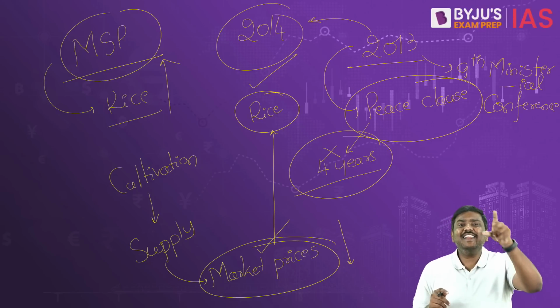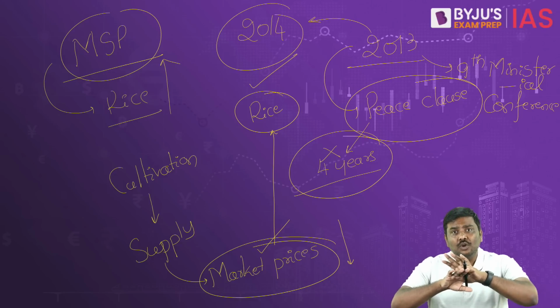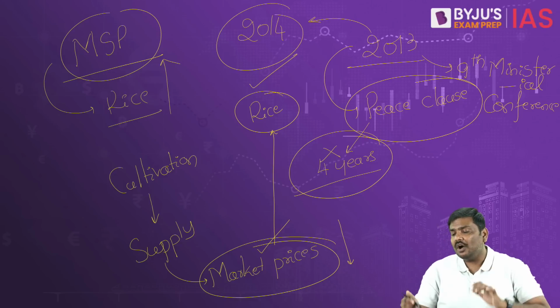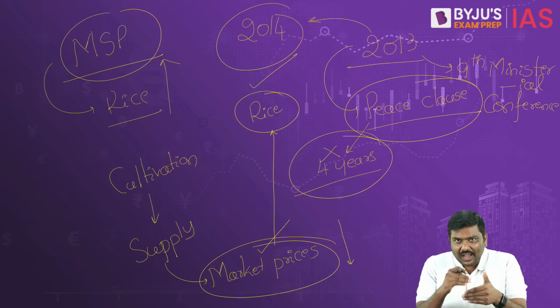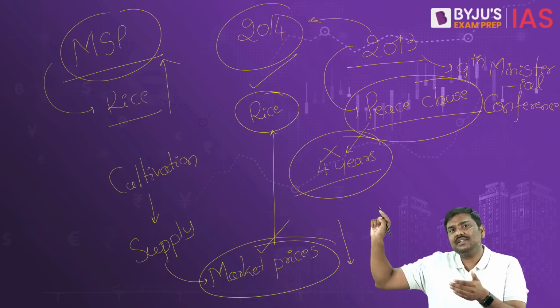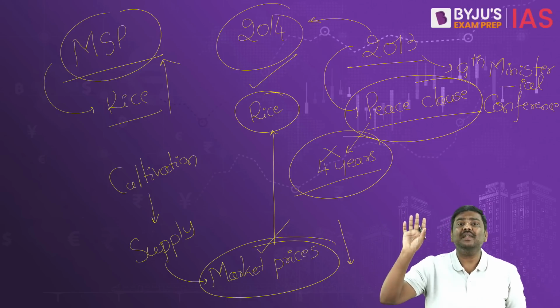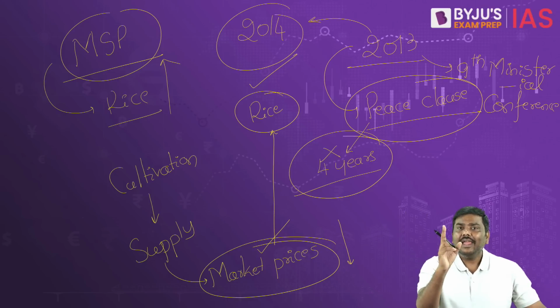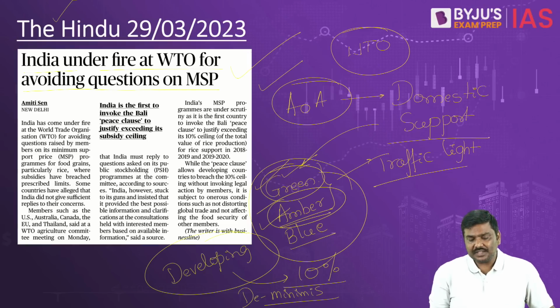means until and unless there is a permanent solution for this problem, there will be no limit on usage of peace clause. And because this peace clause will allow the member countries, developing member countries, to cross 10% and still protect themselves against dispute complaints of other member countries, India became the first country to use the peace clause. Have a look at this.